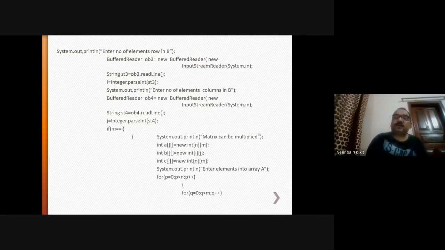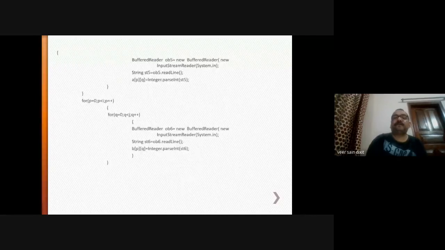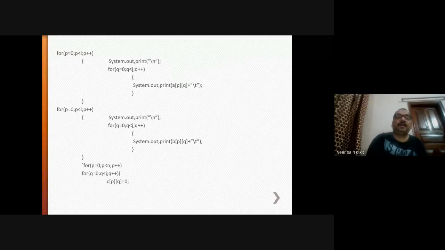Enter elements into array A. Again, in the same fashion as in the addition, we have entered the values into matrix A and B. This is for B matrix. This is for A matrix. Now we are printing the elements entered. Now this is the logic for multiplication.